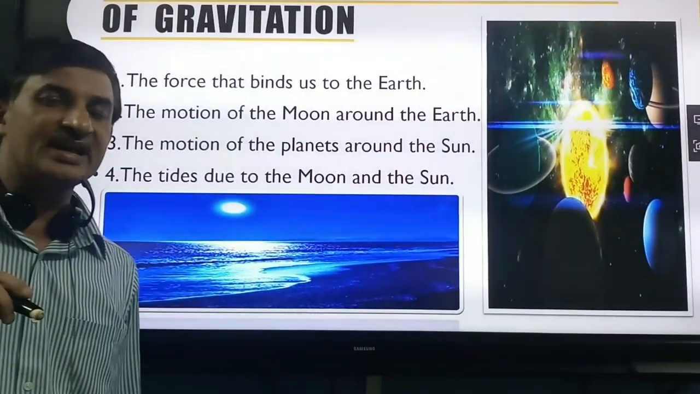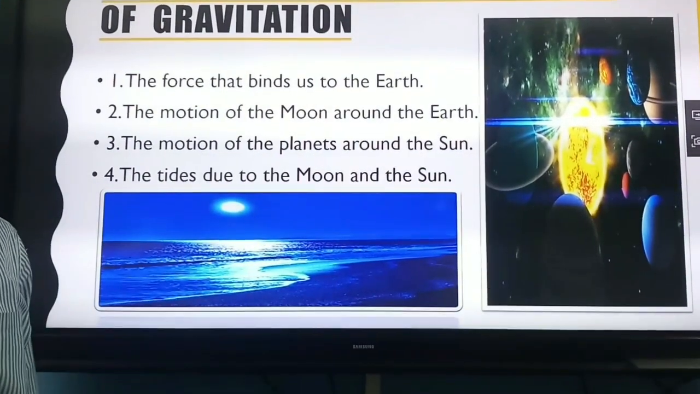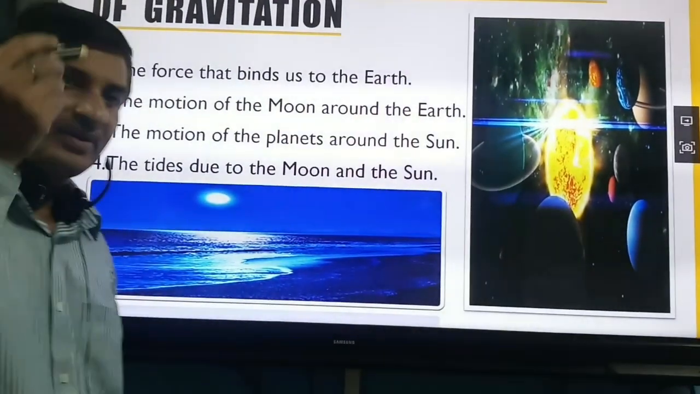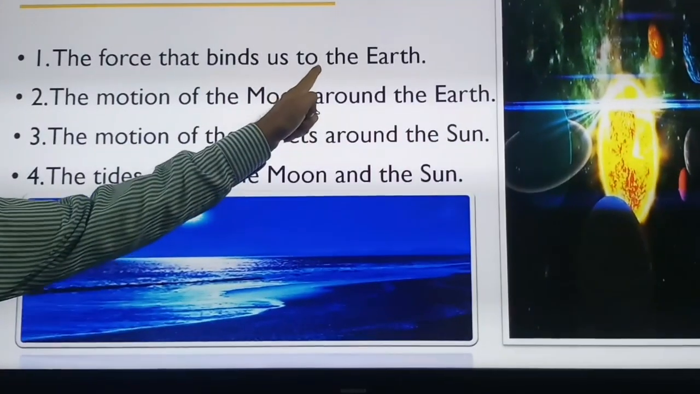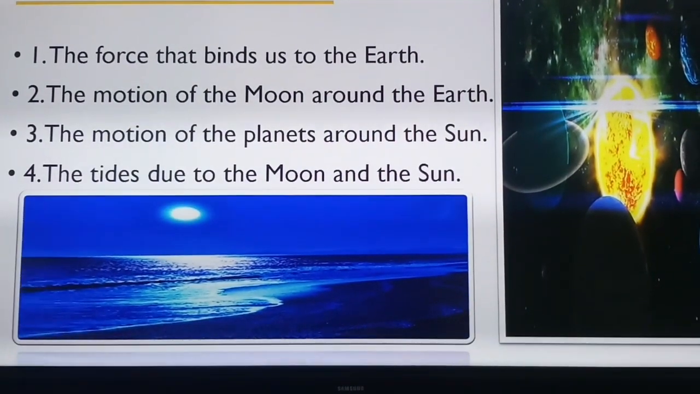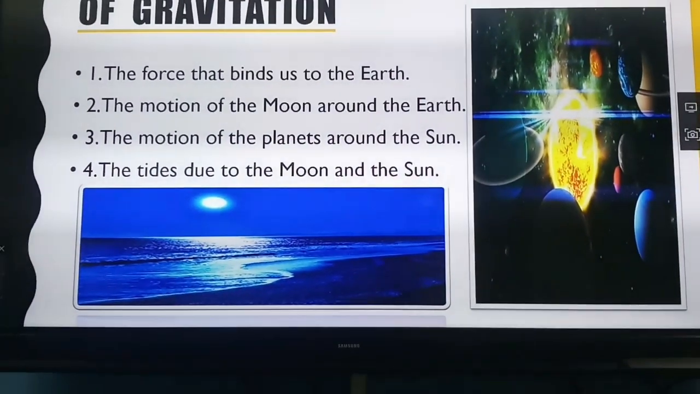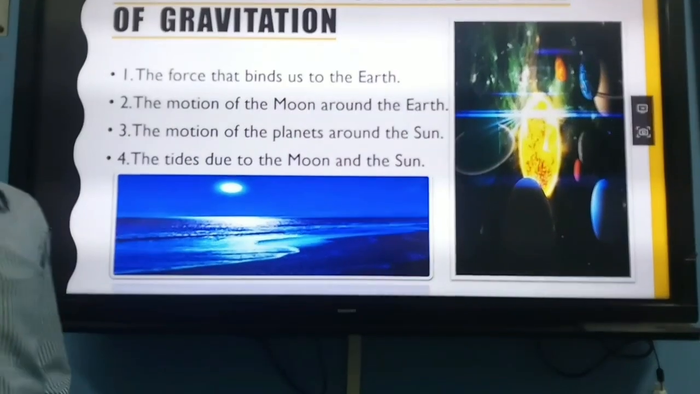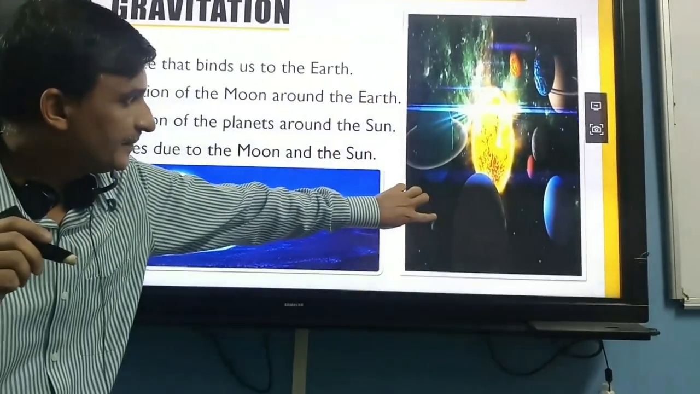Every object kept over the Earth is bound to the Earth by this force. We are also bound. If we jump, once again we fall over the Earth; it binds us to the Earth. The motion of the Moon around the Earth, the motion of the planets around the Sun, the tides due to the Moon and the Sun, all these activities are due to this gravitational force.